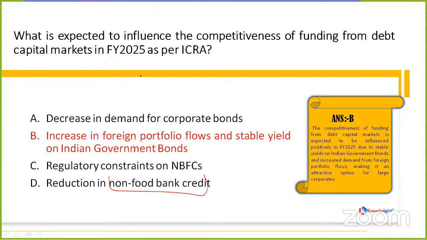RBI also compiles data on this non-food bank credit. It acts as an indicator of India's economic growth. A number of things have been changed by RBI regarding this, and it is the credit that includes agriculture, industry, services, and personal loans. That's it.